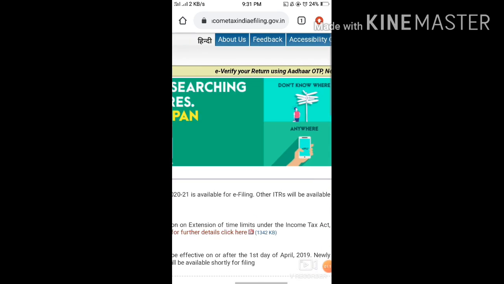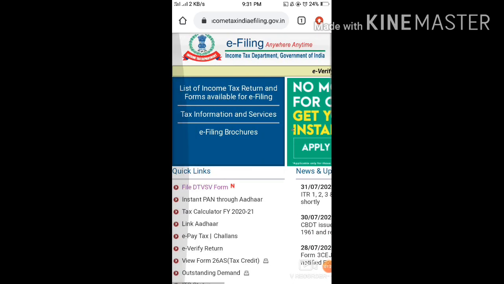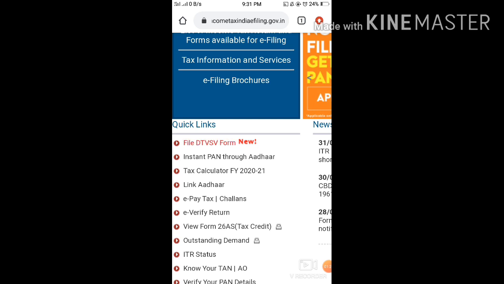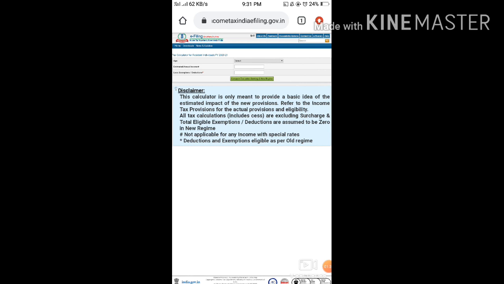Here every tab is mentioned. You have to go to the quick link tab. You can see this quick link tab. In that tab you have to just click on tax calculator for FY 2020-2021.